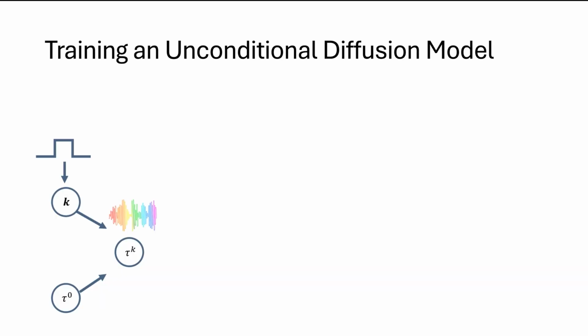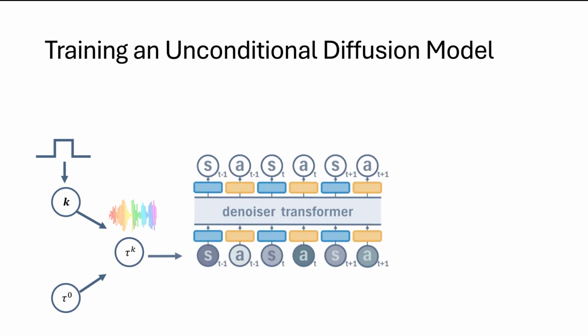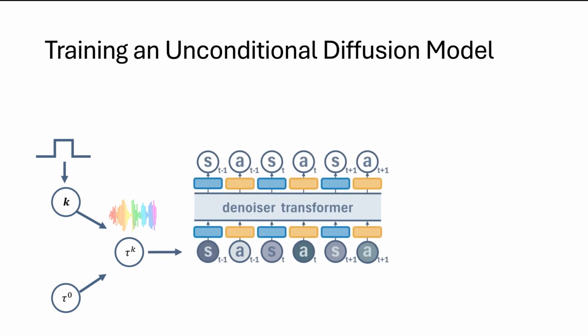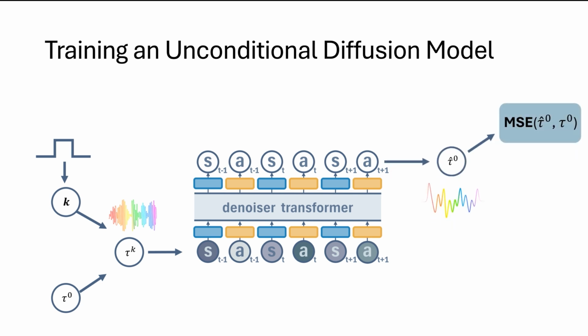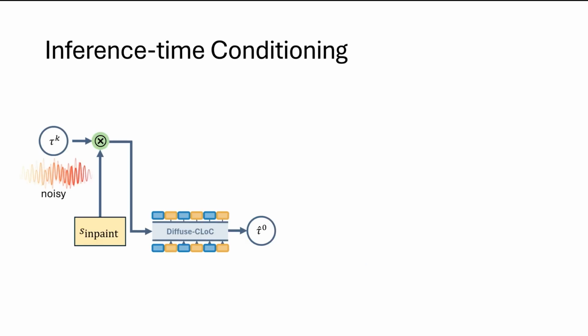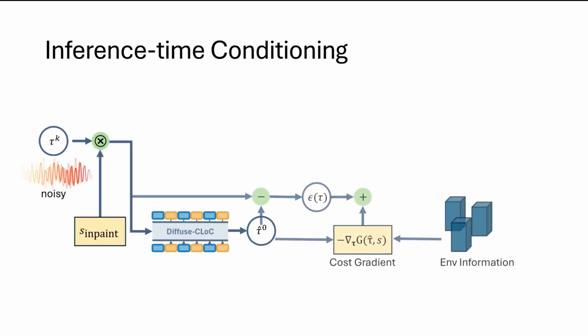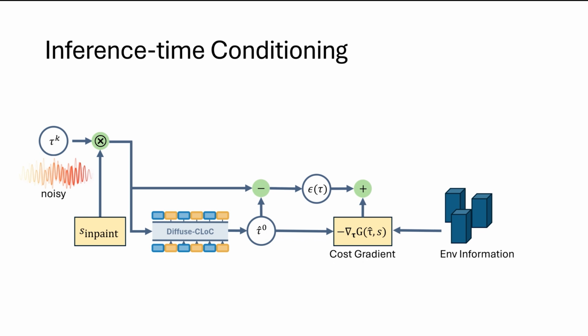During training, we randomly sample time steps for state and action denoising independently, ensuring varied noise levels across trajectories. The model learns to denoise by predicting clean trajectories through mean-squared error loss minimization. Next, during inference time conditioning, we use classifier guidance to complete novel downstream tasks.